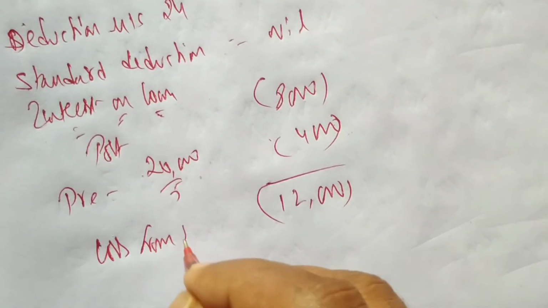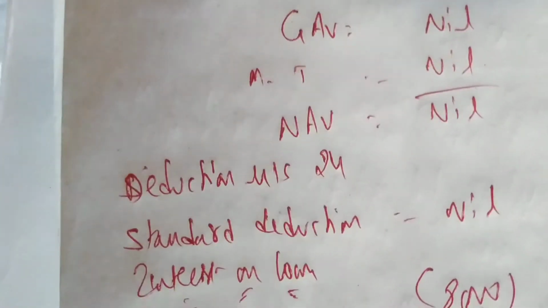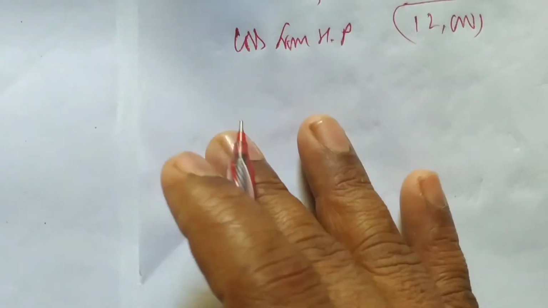We are getting a loss from house property. This pre, you know, we have done many times, that's why I'm not explaining. So we are getting directly a loss from house property of 12,000. Whenever you stay in that house property, self-occupied, there will always be a loss. Okay. So we have done house 2 now. For house 3, we know there will be no income, because that house is used for business purposes. So I'm not writing here. Next I'm doing house 4.